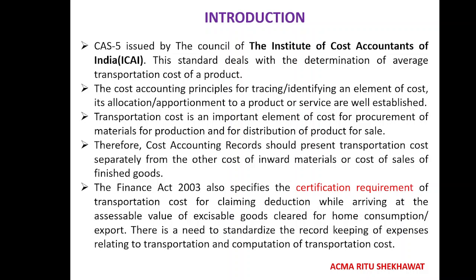The cost should be allocated on the basis of this average, not individually. Transportation cost should be taken as a whole, as an average, while allocating to the cost sheet or to the respective cost center.